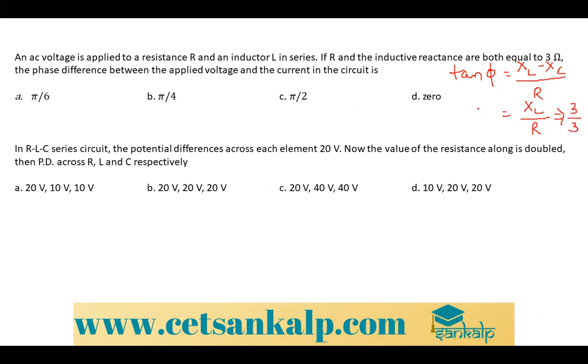So 3 by 3, so tan phi is 1, right? So I can write phi is equal to tan inverse of 1. So tan inverse of 1 is nothing but pi by 4. Pi by 4. So option B. I hope you are clear with this.